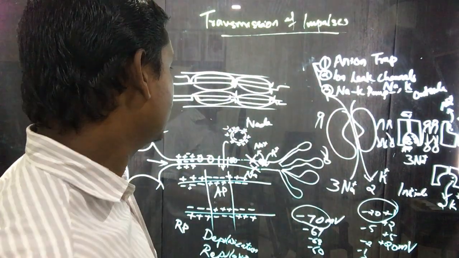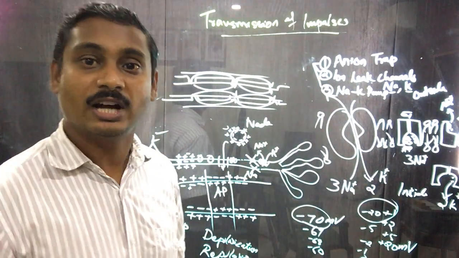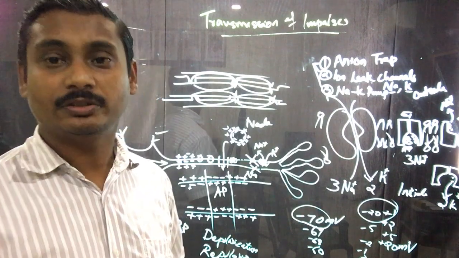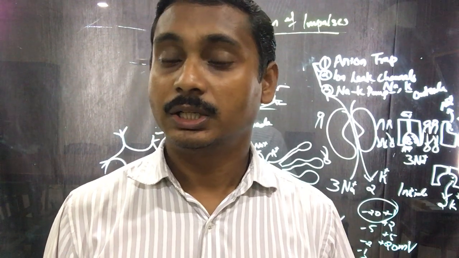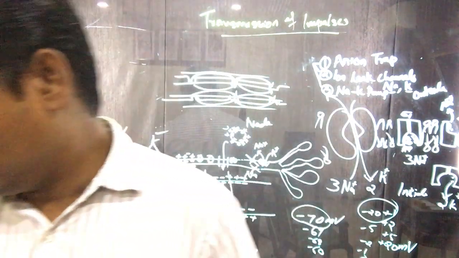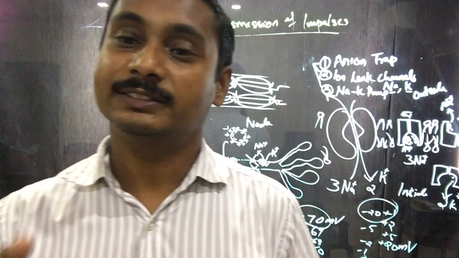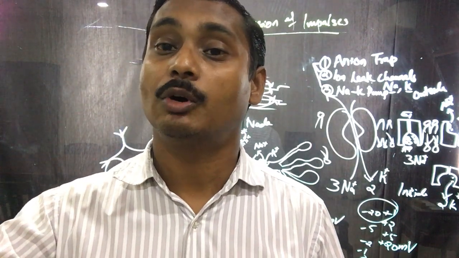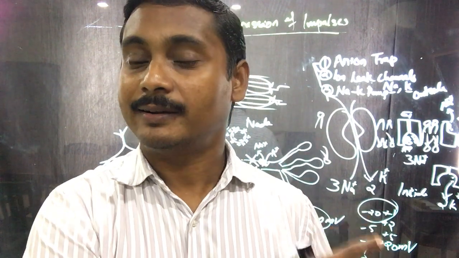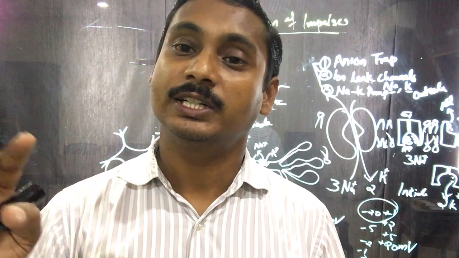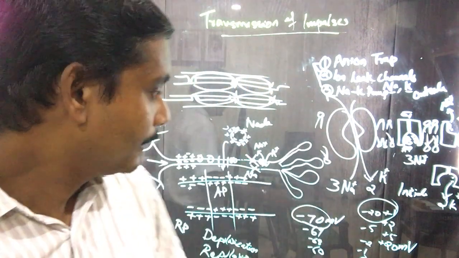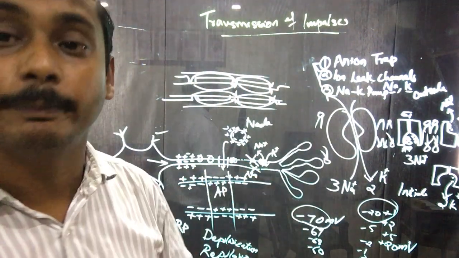So this is what we call the saltatory transmission. This is a very quick, very speedy transmission of impulse, sometimes like 50 times faster than the normal transmission of impulse.